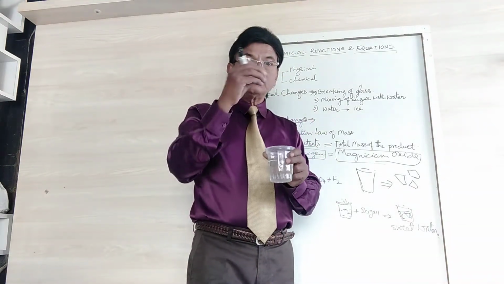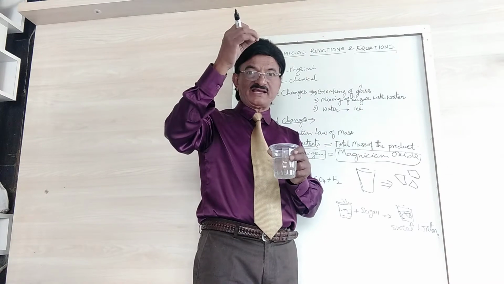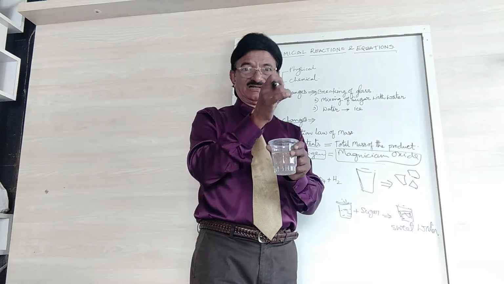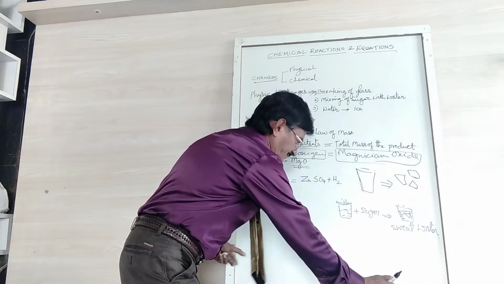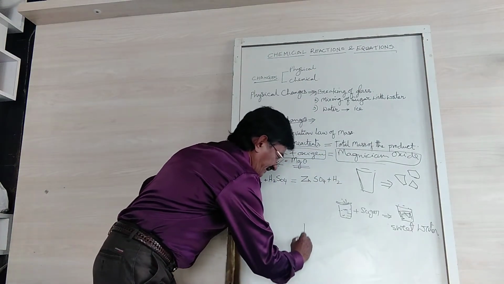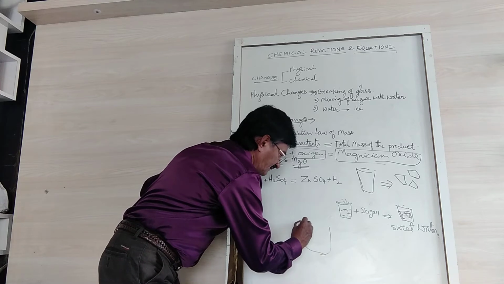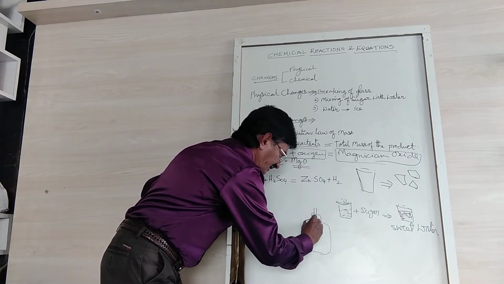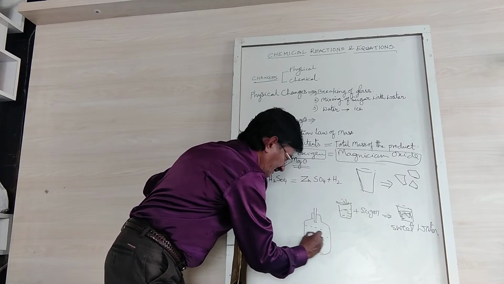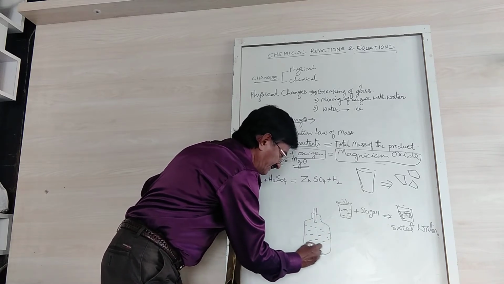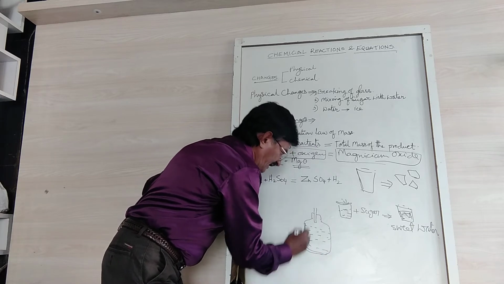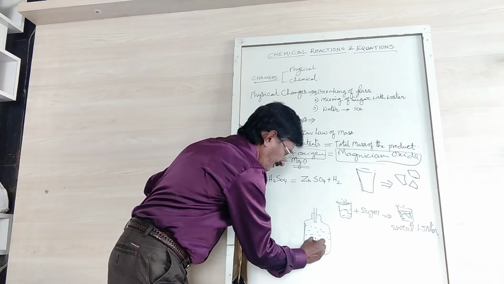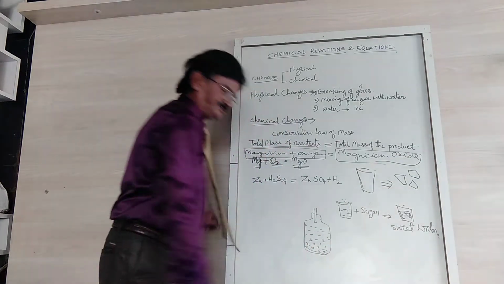And if you just see on the top, if you keep a balloon like this, simply I'll take a bottle, close this with a cork, put a small tube, and put dilute sulfuric acid here, okay, and put some zinc particles.